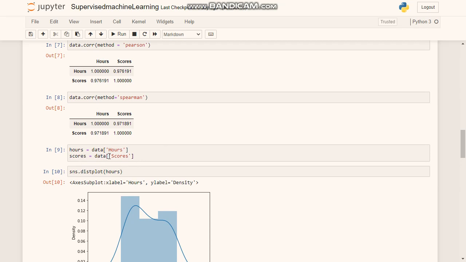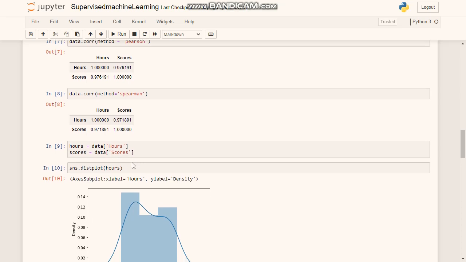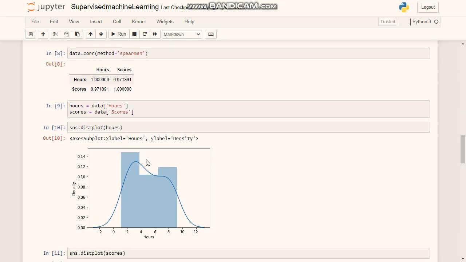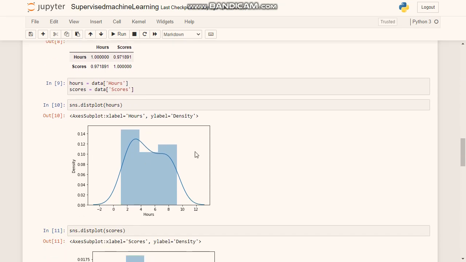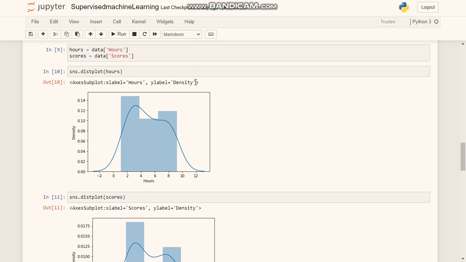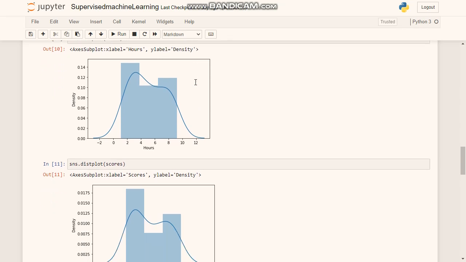So here we have plotted the distribution plot of the two variables. We are getting the variables in a particular range and there are no outliers in the variables. If outliers are not present, then it is good for a model.